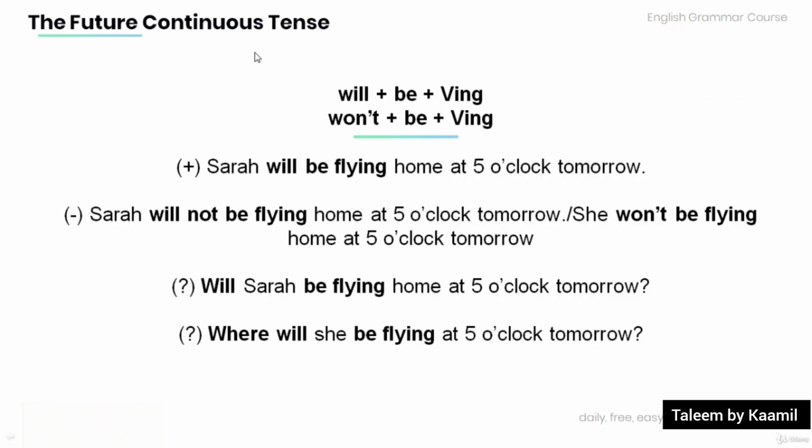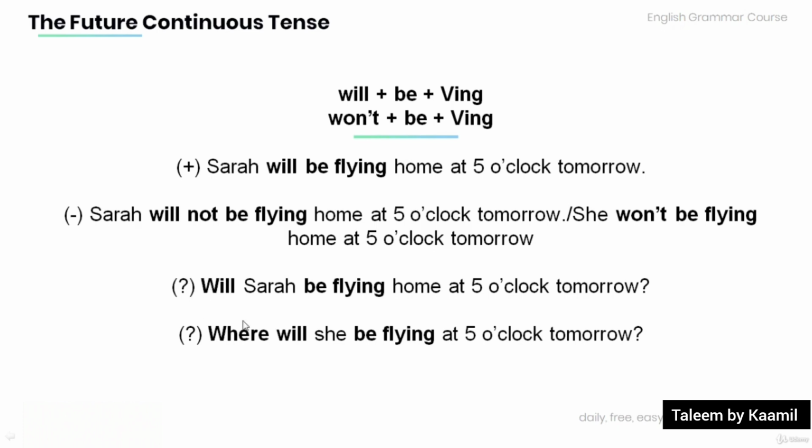To form the future continuous tense, use will plus be plus verb-ing. The negative, won't, plus be plus verb-ing. Have a look at the examples below. Positive sentence: Sarah will be flying home at 5 o'clock tomorrow. Negative sentence: Sarah will not be flying home at 5 o'clock tomorrow. Or, she won't be flying home at 5 o'clock tomorrow.